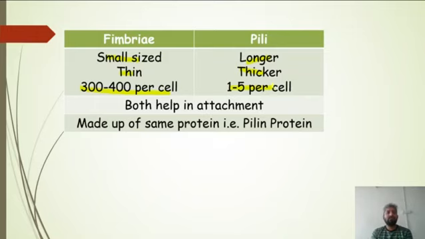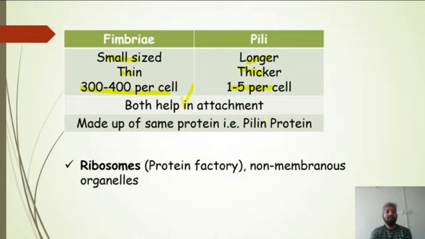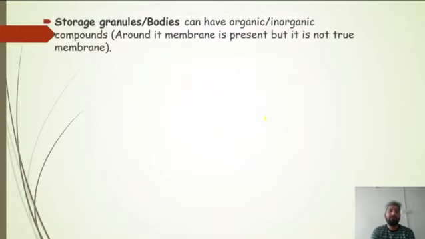Both of these structures are responsible for attachment. They help in the attachment. And they are made up of the same protein, which is called pilin protein. Now, ribosomes: there are 70S type of ribosomes present, small ribosomes, and these are non-membranous organelles and they are called the protein factories.